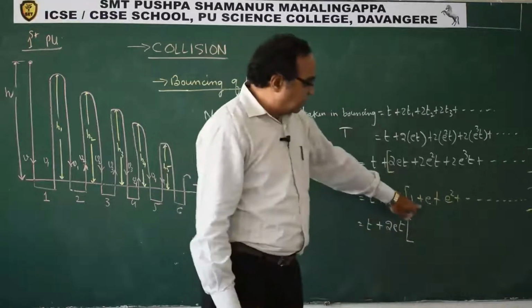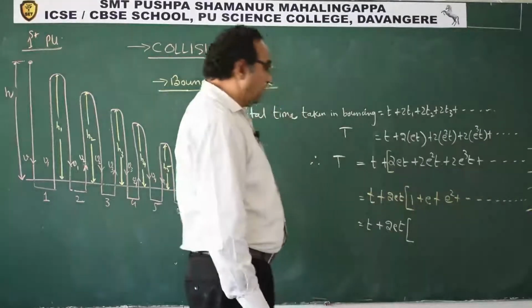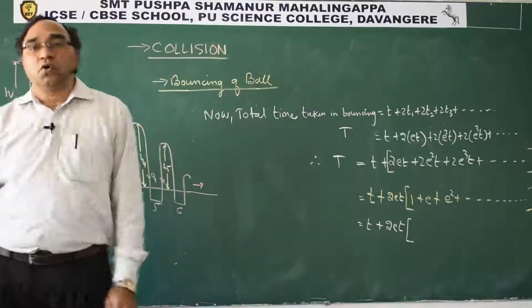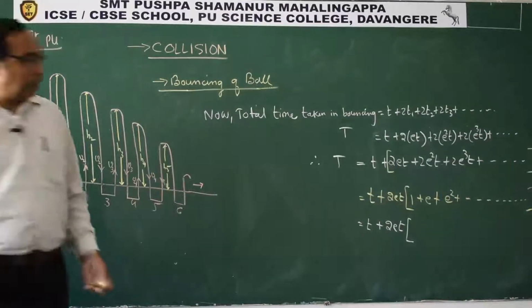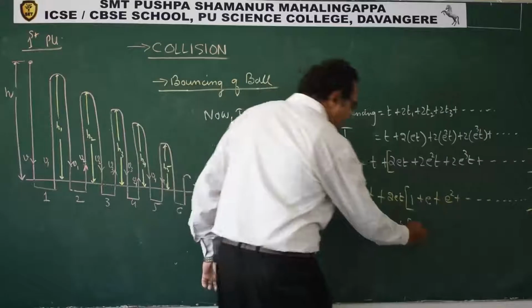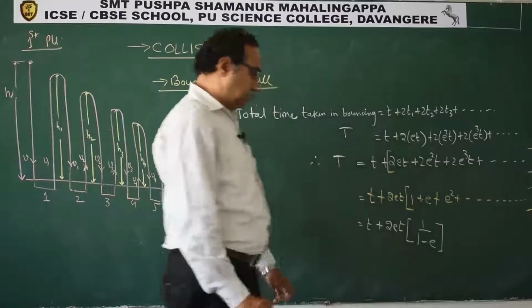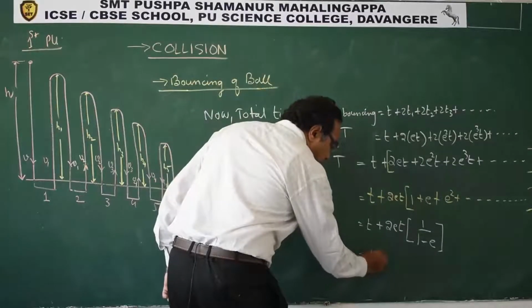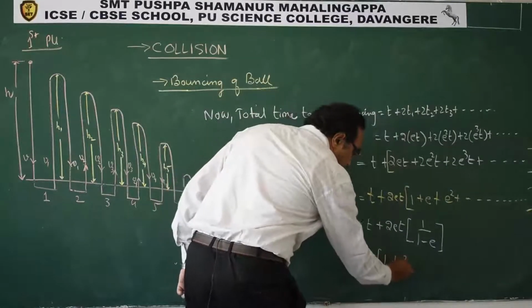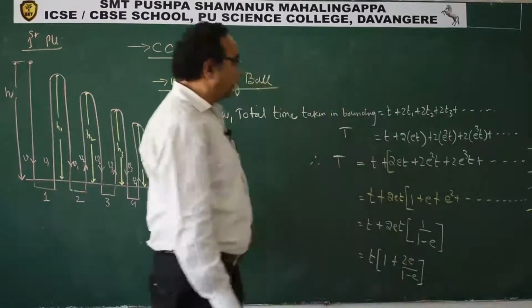Observe this. This is an infinite geometrical progression. So we can say a upon 1 minus r. This is exactly what we get. So now take t common, 1 plus 2e by 1 minus e. This is what we get.